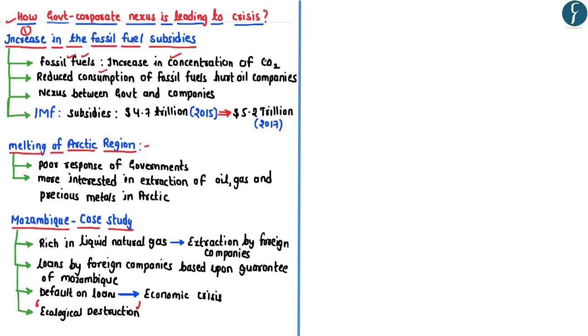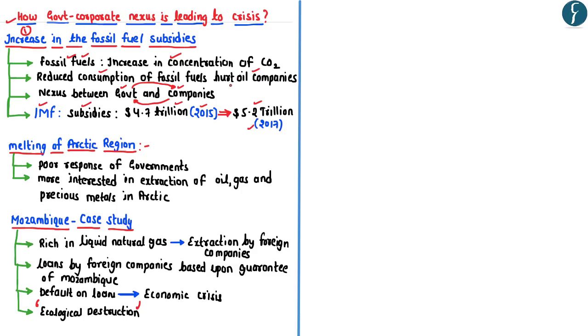fossil fuels, it would adversely affect the profit margin of oil companies. That is the reason the oil companies have formed a nexus with the government, wherein the oil companies have been funding the governments across the world and the governments in turn have been increasing the subsidy on fossil fuels. For example, according to a recent study conducted by the IMF, the subsidies on fossil fuel have increased from $4.7 trillion in the year 2015 to $5.2 trillion in the year 2017.